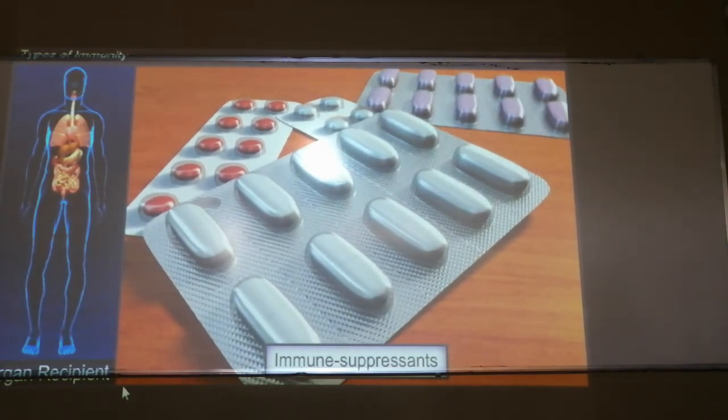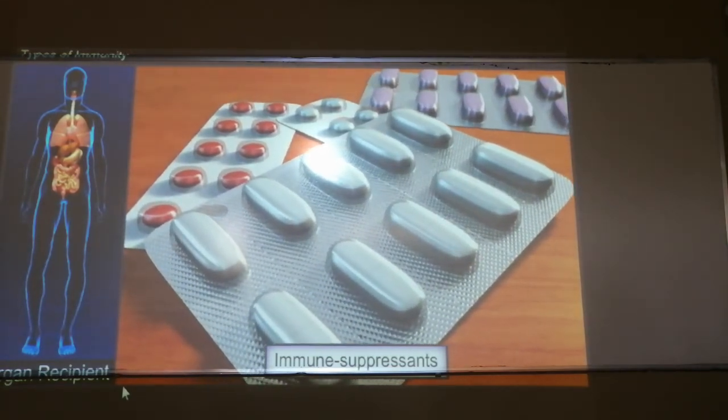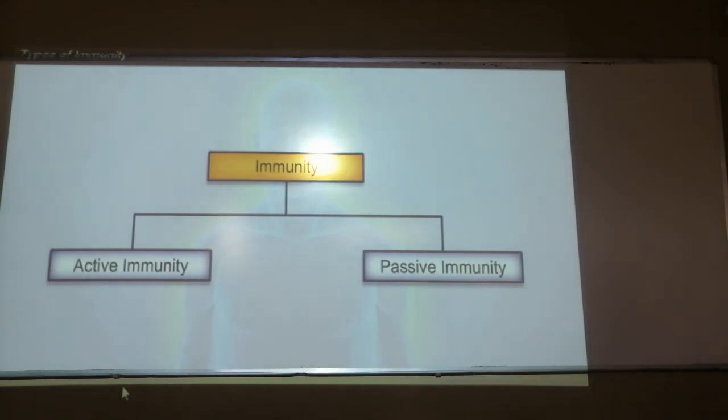So how do we prevent this during organ transplantation? We use immunosuppressants. When you use immunosuppressants, they suppress the immunity of the organism. Therefore, organ transplantation can be done more easily. Now, immunity is also divided into active and passive immunity.